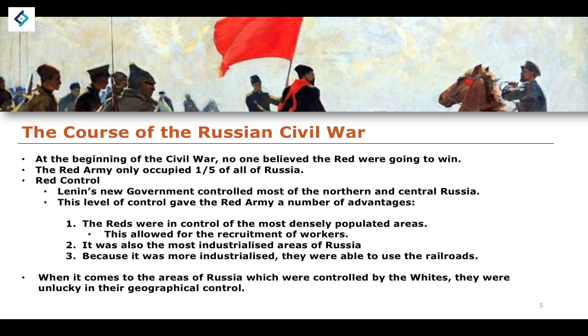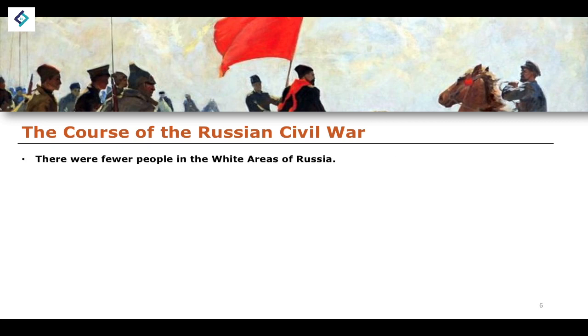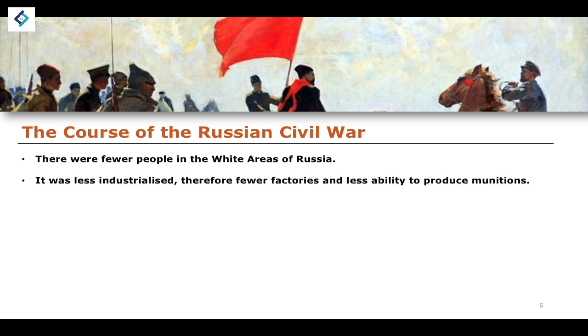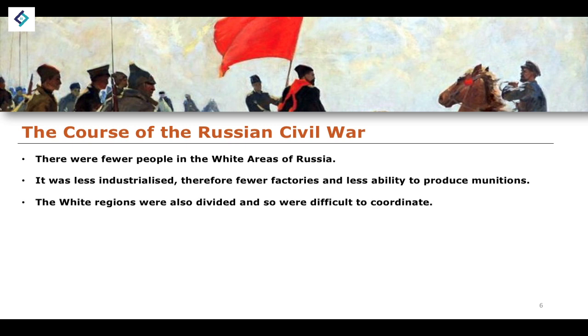When it comes to areas of Russia which were controlled by the Whites, they were very unlucky in their geographical control. There were far fewer people within the White areas of Russia. Obviously, that makes it more difficult to recruit soldiers. It was less industrialized, there were fewer factories, there was less ability for them to produce munitions.